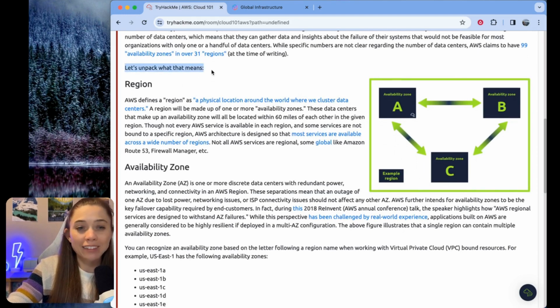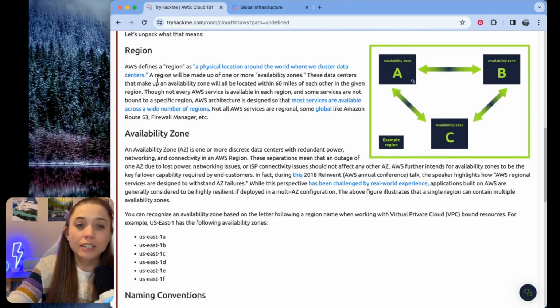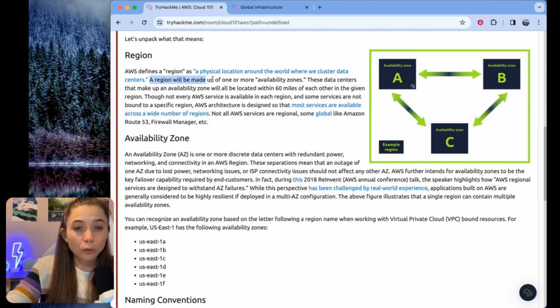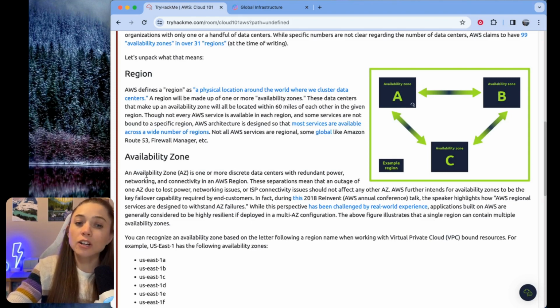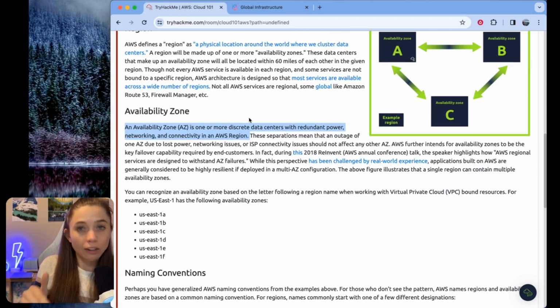Let's unpack what that means. Region is the top level construct here. A region is made up of one or more availability zones. So that's really important to remember. If anyone's watching and trying to study for maybe Certified Cloud Practitioner or anything, you need to make sure you know this. An availability zone is part of a region. So a region always has at least one availability zone, almost always more, I assume. And then within availability zones are the data centers themselves. So an availability zone is one or more discrete data centers with redundant power, networking, and connectivity in an AWS region. Data centers are separated within availability zones, and availability zones are separated within regions.